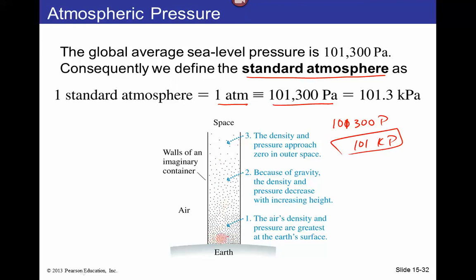This is a picture of a gas in a container, right? As you come down here, you can see that there are more particles and therefore the pressure is going to be greater here than up above here.